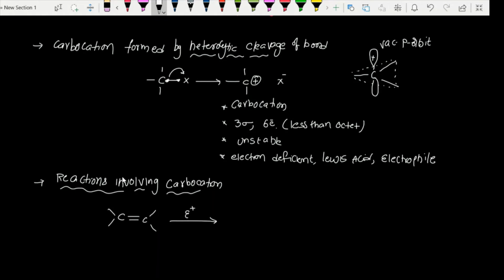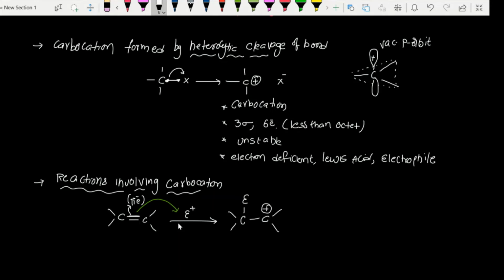So here we have pi electrons. This double bond has pi electrons. As you know, a pi bond is a weak bond and it will act as a nucleophile. Here is the electrophile, and this is a nucleophile, so they can interact with each other. The pi electrons will attract the electrophile. Then one of the carbons will take the electrophile and the other carbon will acquire some positive charge.